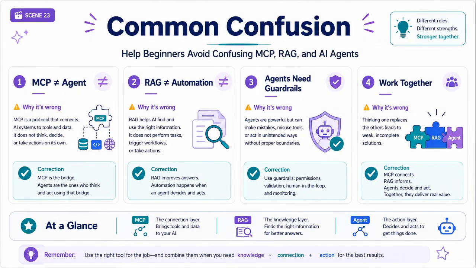Now let's look at common beginner confusion. One confusion is thinking MCP, RAG, and agents are competitors. They are not always competing ideas. Another confusion is thinking RAG can complete workflows by itself. RAG mainly retrieves knowledge. Some people think MCP is an agent. MCP is a protocol, not the whole agent. Others think agents are safe just because they sound intelligent.